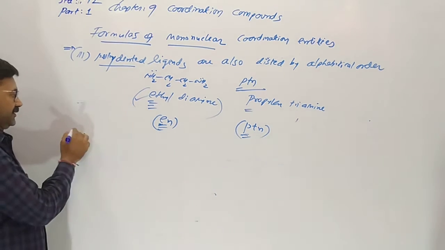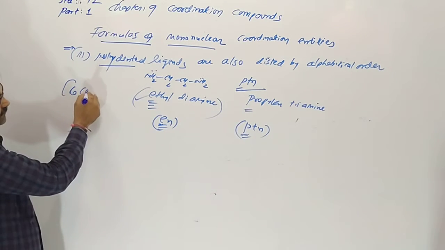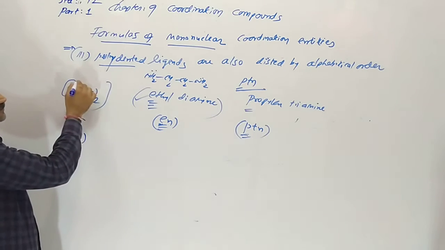And the fourth one: for example Co(en) twice, like this.